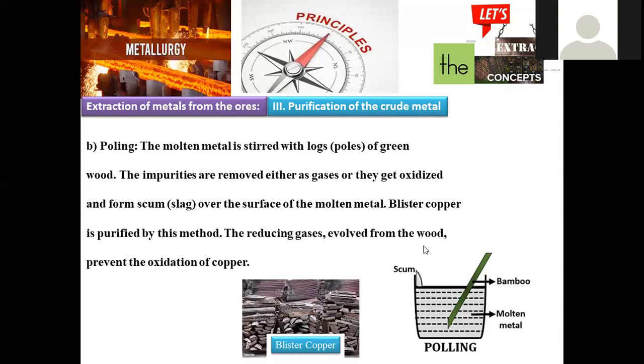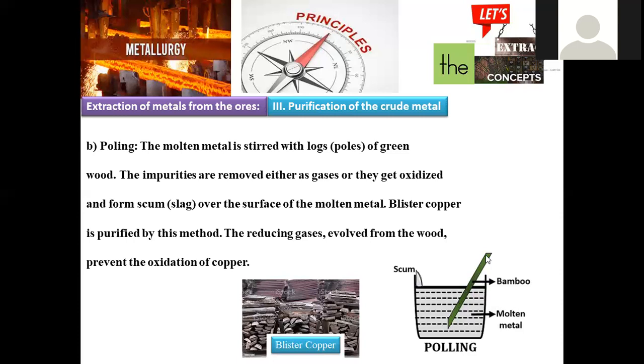So here the reducing gases are evolved from the wood. That's the important thing we have to remember for the poling process. When freshly taken wood was given, it used to release gases. These gases used to reduce the impurities present in this molten material, so that oxidation of copper is possible and impurities will escape from the system. That is the principle behind this poling process.